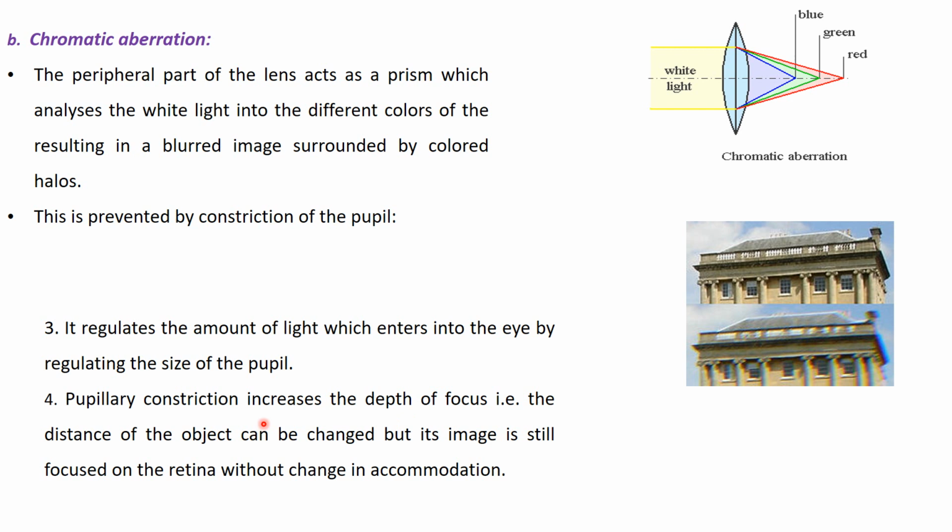That is the role of pupillary constriction in increasing the depth of focus. The object changes in distance and its image is kept focused on the retina by just the change in the size of the pupil, without any need to change the accommodation.